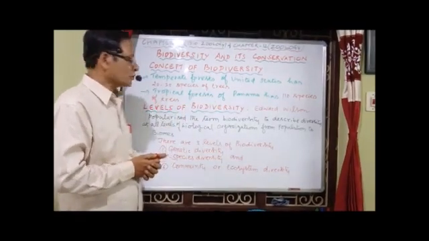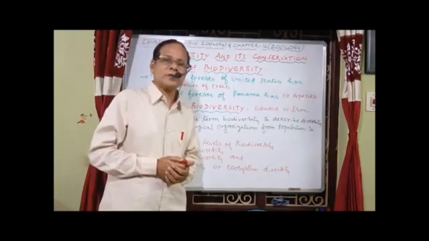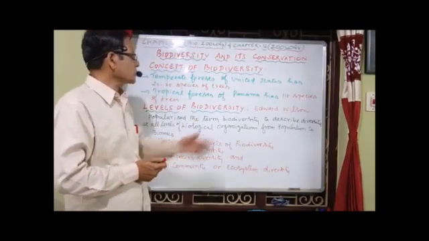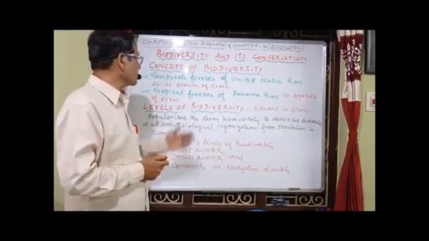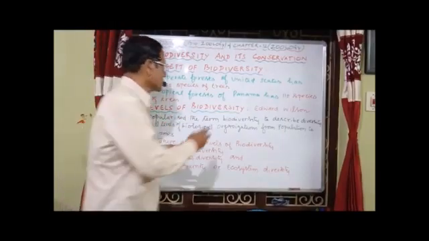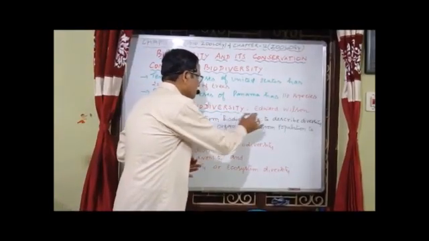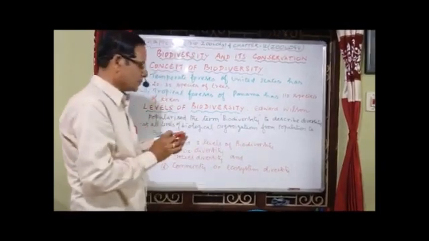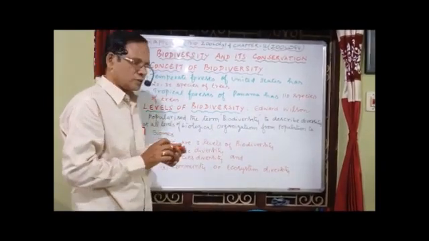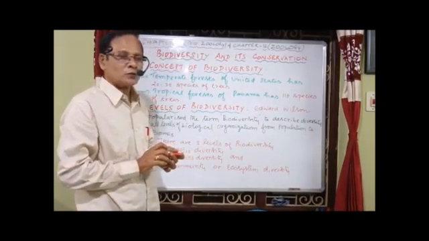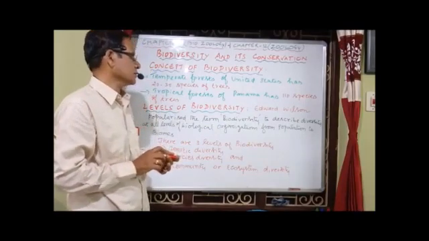Now we have to go for the next one, the levels of biodiversity. Edward Wilson popularized the term biodiversity. The term itself was coined by Walter Rosen in 1986.